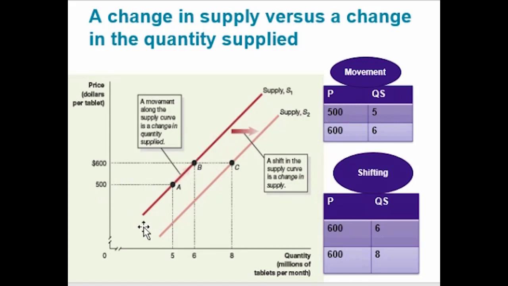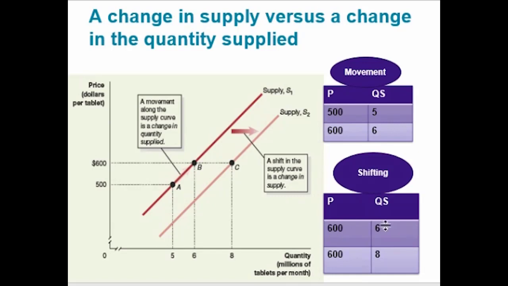Price is 500 and the quantity is 5. Price increases from 500 to 600, quantity increases from 5 to 6. So we are on a single supply curve. Moving from point A to B is called movement along the curve. Movement occurs when both of these variables change, as you can see in the table and in the graph.